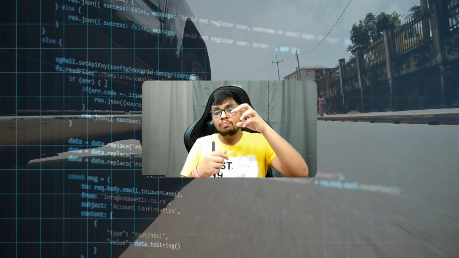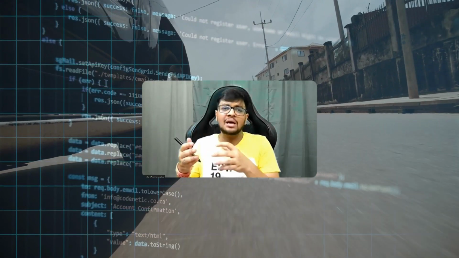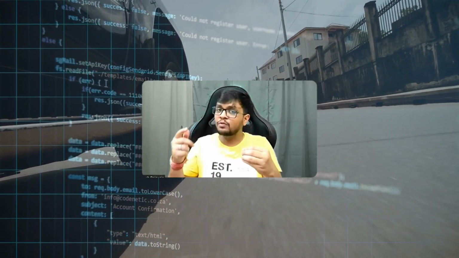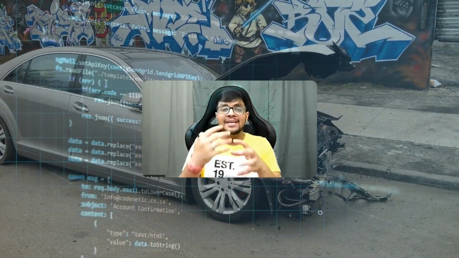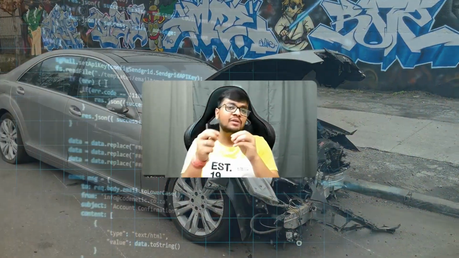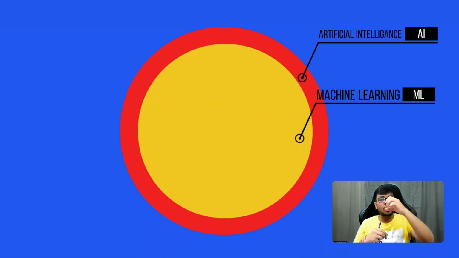To make the machine learn from examples, like positive examples and negative examples, you would explain to the car that if you take left in this situation, you can bang into a wall. In this way, we give the examples and we make that machine understand. That is called machine learning. It is a small part of AI. So to make AI, you need machine learning.